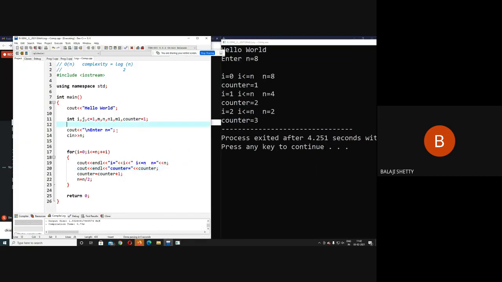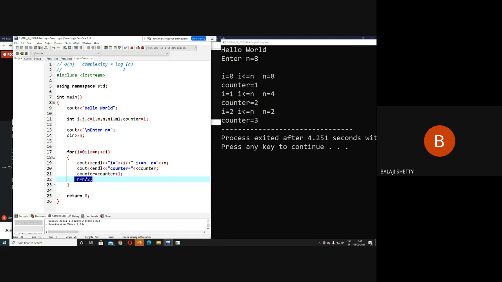Okay, fine. So here the value of n is 8. Now here i equal to 0, i less than n, n equal to 8. The value of counter is 1. Counter value was 1, so counter becomes 1. Then n equal to n by 2. Now the value of n was 8, now the value of n becomes 4. Control comes here.